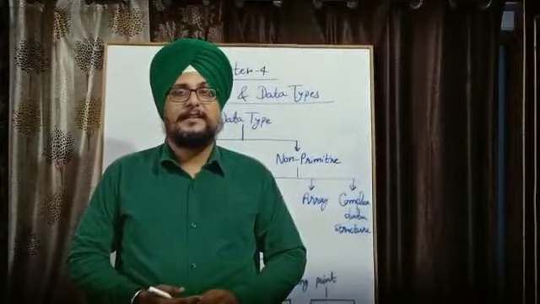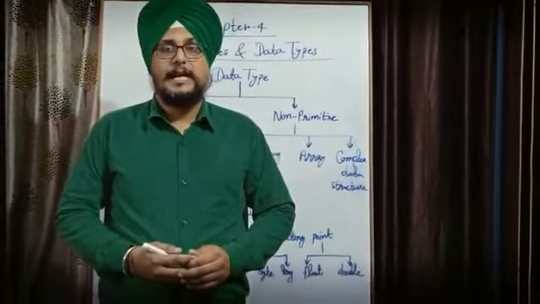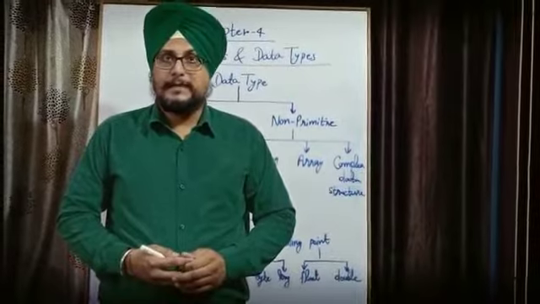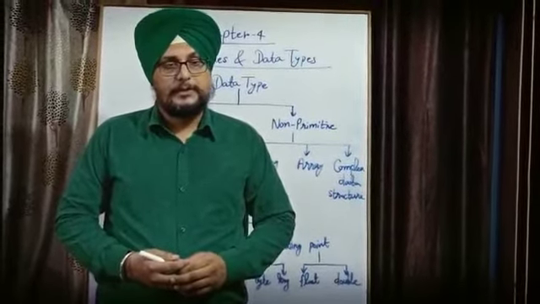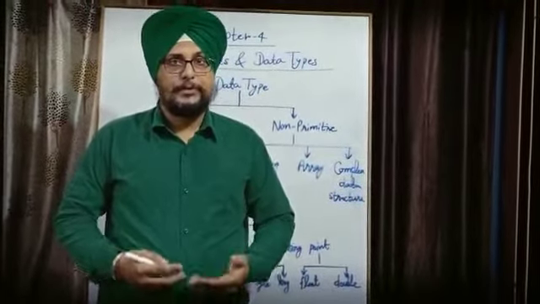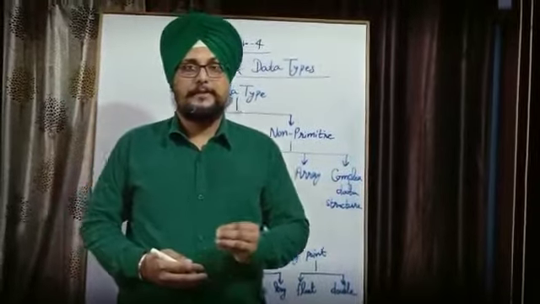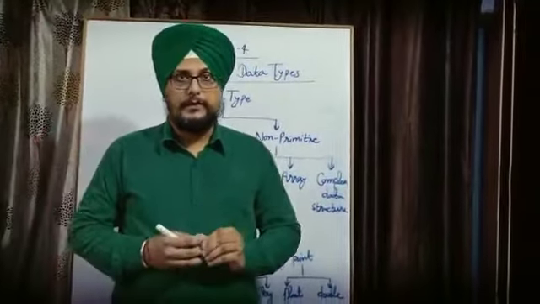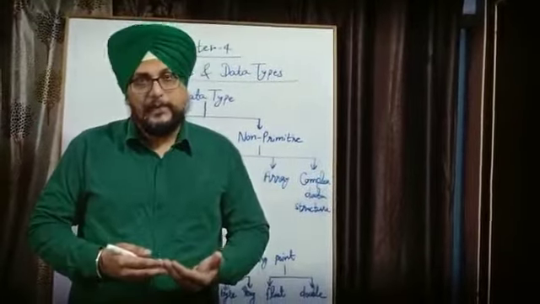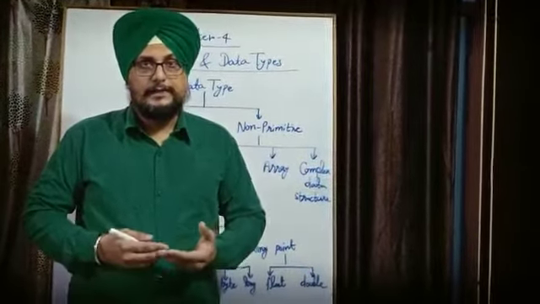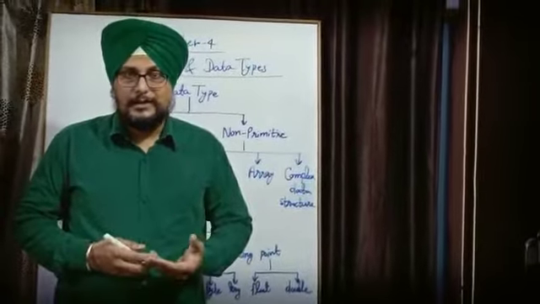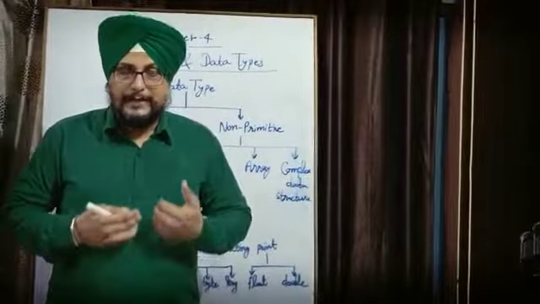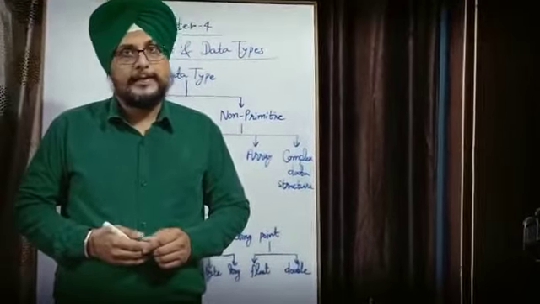Hello everyone. In the previous video, I have already explained to you about variables and data types. So we'll study more about data types. Already I have explained what a data type is. A data type means the specific word which identifies the type of data. The data is integer or character or floating point number. We can understand this with the help of data types.